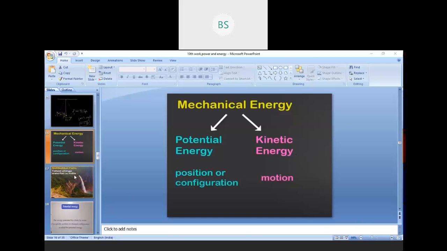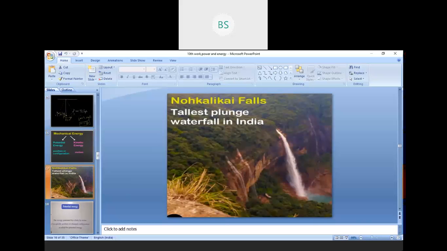Okay. So now you can see here, children, in this very beautiful scenario. This is Nohkalikai Falls, which is the tallest waterfall in India. Okay, you can see here. Why am I showing this picture?